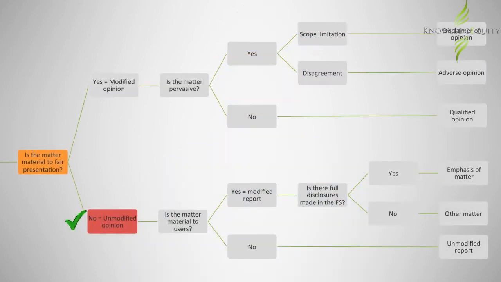Consider a situation where the Board of Directors passed a resolution to take over a major competitor in the next financial period. What type of modified report would be appropriate if management decided to not make any disclosures regarding this decision? The decision to take over a competitor would not affect fair presentation in the current year, and so an unmodified report would be issued.